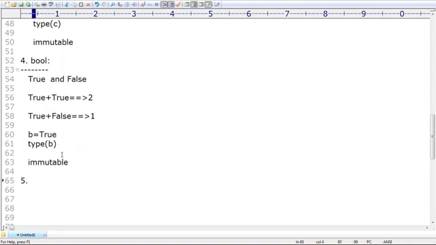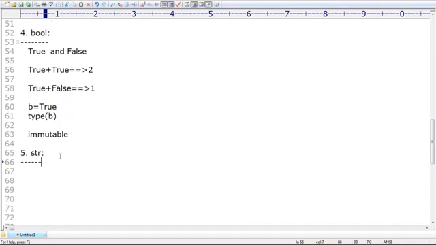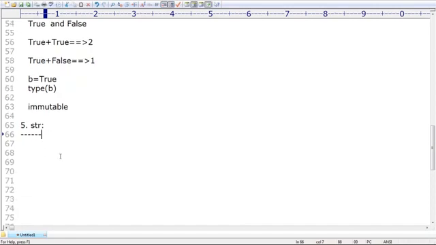After that, the fifth data type I covered is str, the most commonly used data type in Python. Not only in Python, sir, in almost all programming languages, the most commonly used data type is str only. That's why whenever the situation comes to str, more concentration is required.